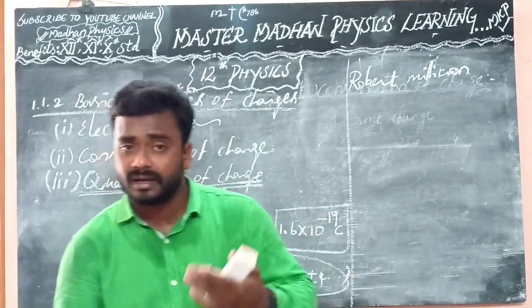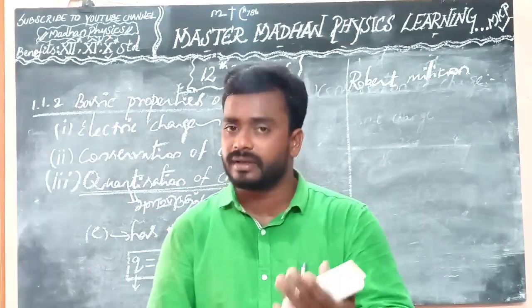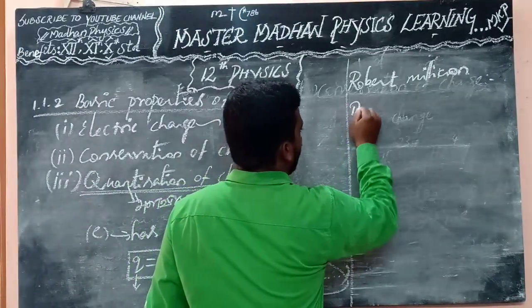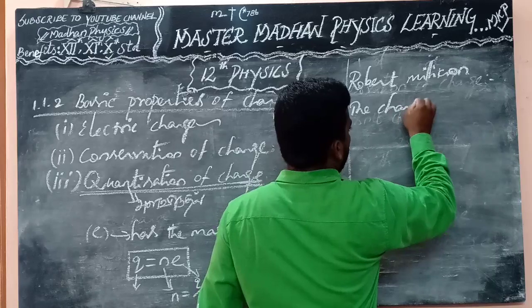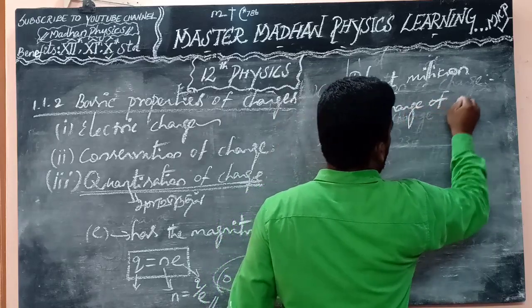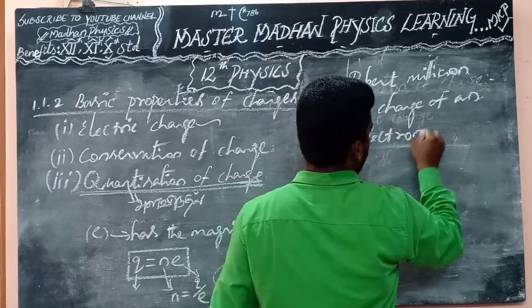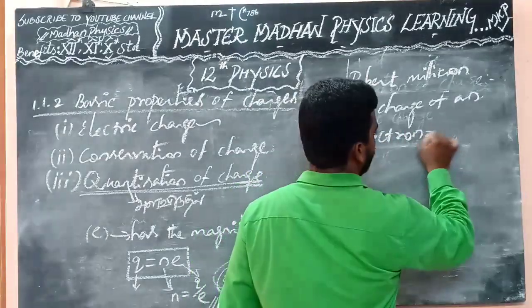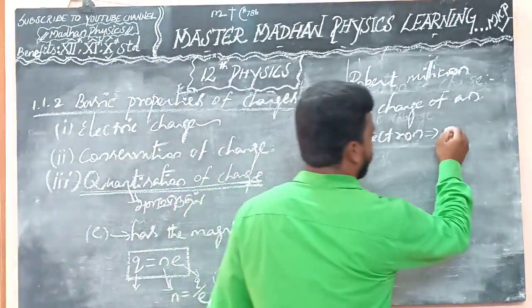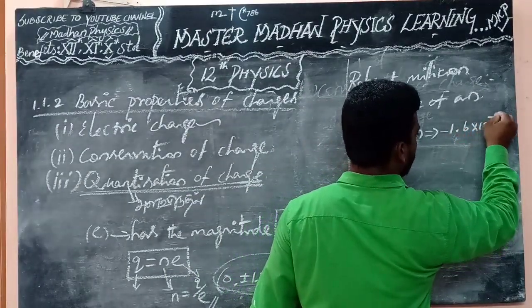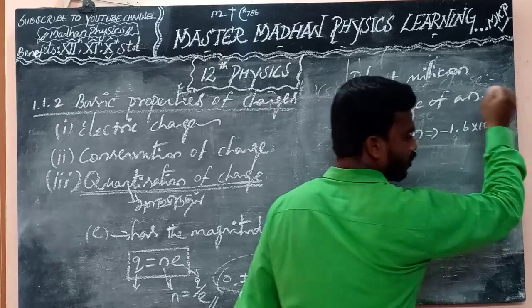So how can we write it for the electron and proton with this same value? The charge of an electron is minus 1.6 into 10 power minus 19 coulomb.